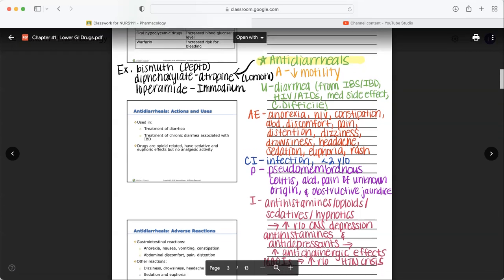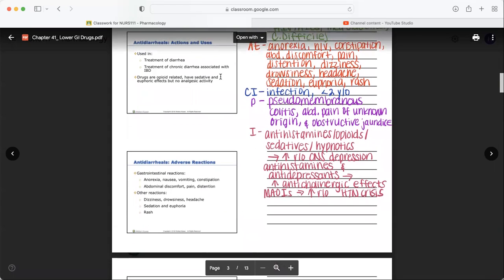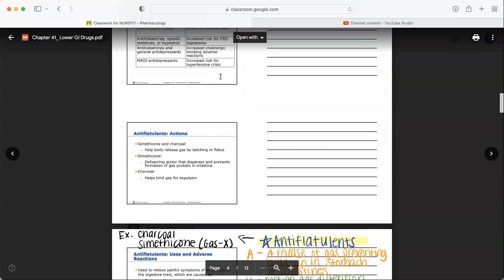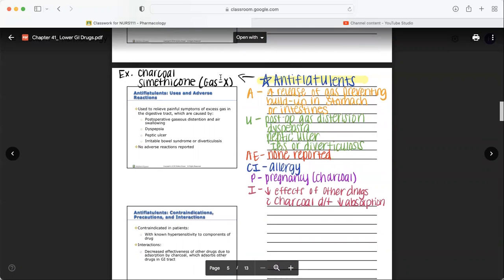Interactions include antihistamines, opioids, sedatives, and hypnotics because of an increased risk of CNS depression when combined with antidiarrheal medications. Also, antihistamines and antidepressants can increase those anticholinergic effects, okay? So watch out for that. And MAOIs with antidiarrheal medications can increase the risk of a hypertensive crisis. MAOI is not hypertension, man. We don't play with that. Okay, antidiarrheals, they should stop the diarrhea, right? Lomotil, Imodium, loperamide, those are some of your antidiarrheals.